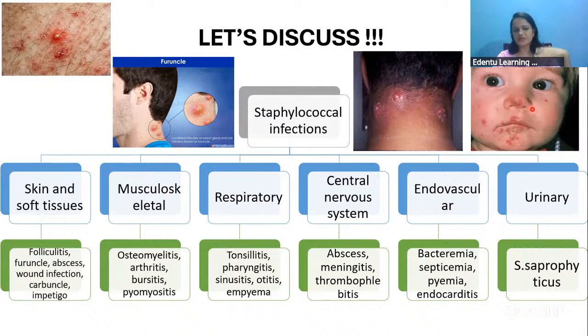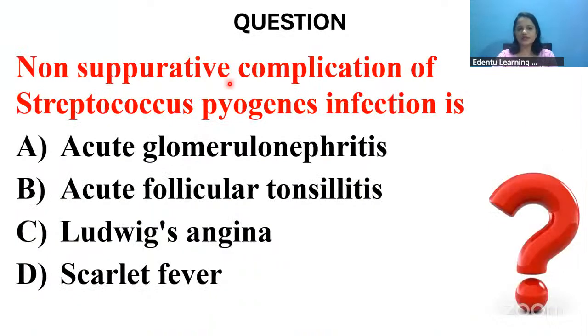So we had seen the biochemical reactions of Staphylococcus aureus, the infections caused by them, and all the other characteristic features also. Now moving on to the next question. The non-suppurative complication of Streptococcus pyogenes infection is... So what is the non-suppurative complication of Streptococcus pyogenes? Yes, doctors, answers please. You're right, it's option A, acute glomerulonephritis.